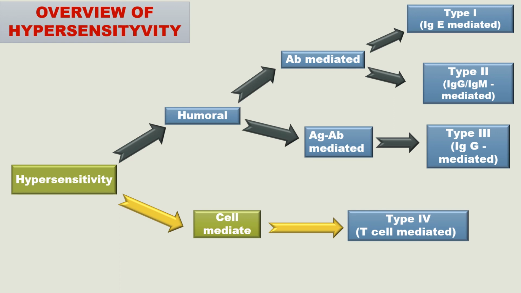In type 1, IgE antibody is involved, and in type 2 IgG or IgM antibody is involved, and type 3, that is coming under antigen antibody mediated or immune complex mediated. In that, the antibody involved is IgG, and next is cell mediated. Type 4 is coming under cell mediated, and here T cell is involved. Th1 cell is involved. Okay.